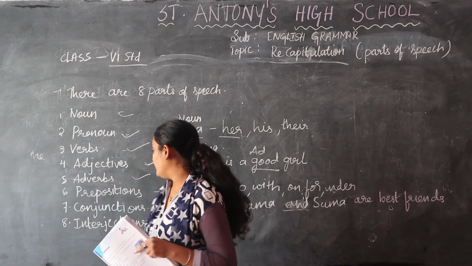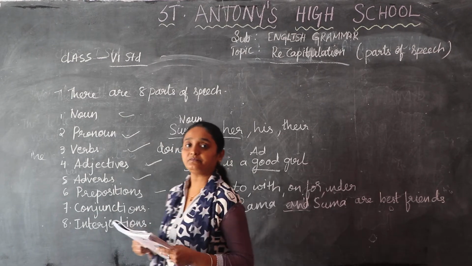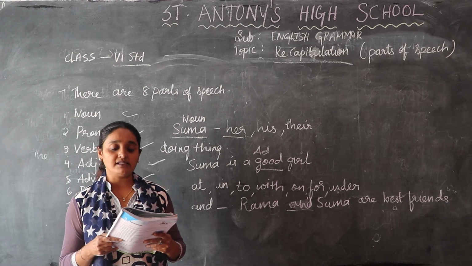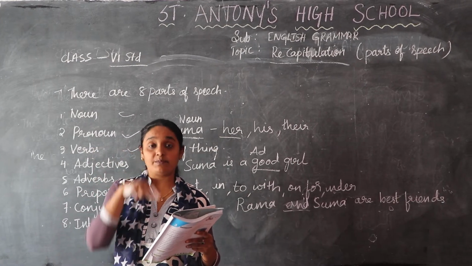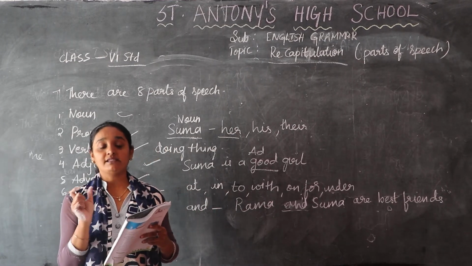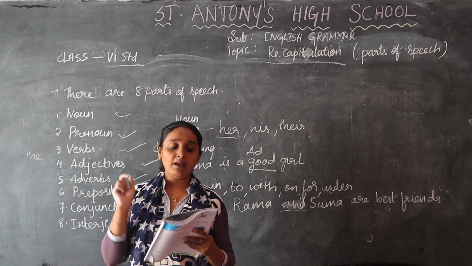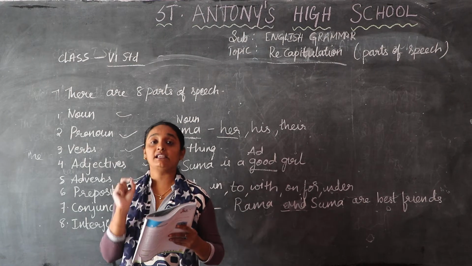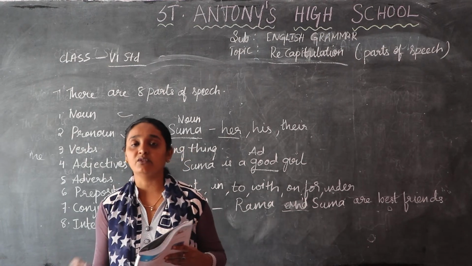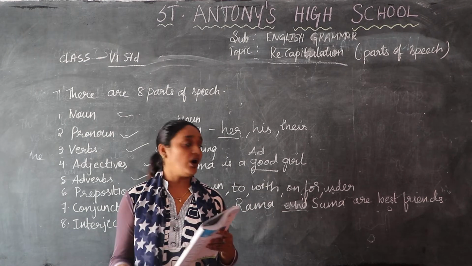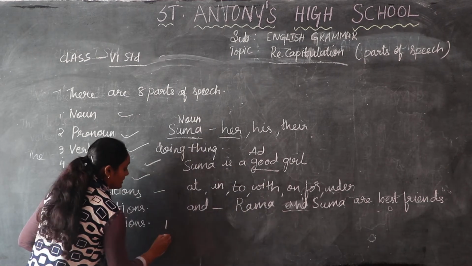Last is interjection. An interjection is a word that expresses a strong sudden feeling. There are words like oh, hey, hello, wow. Most of these words are used with exclamation marks.